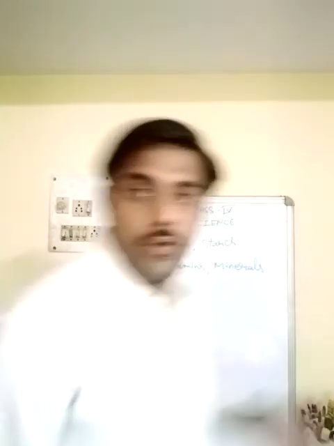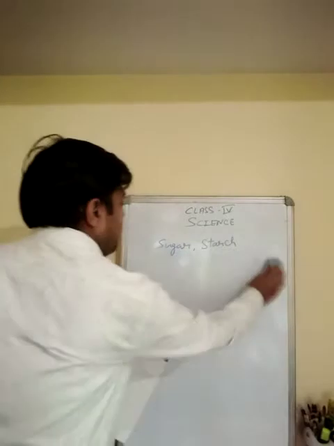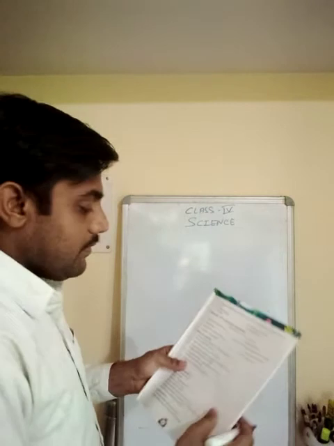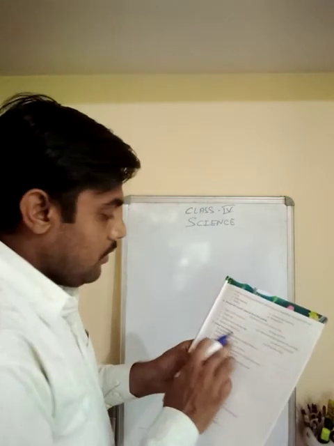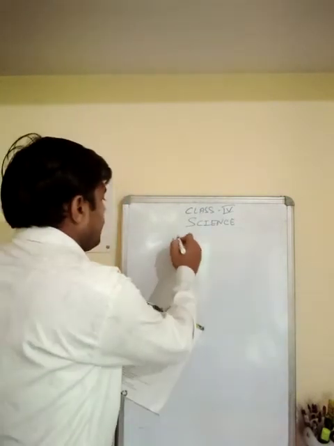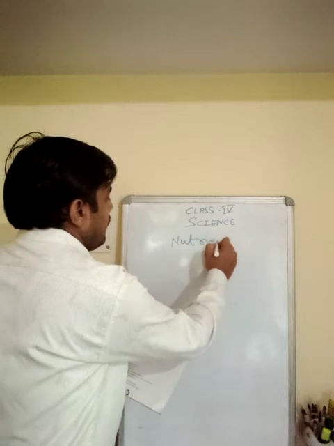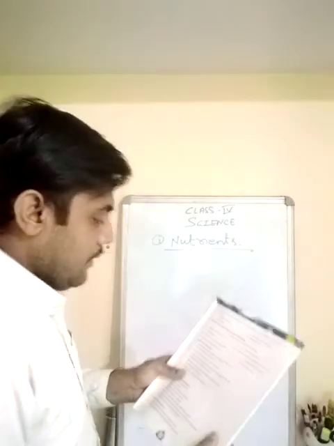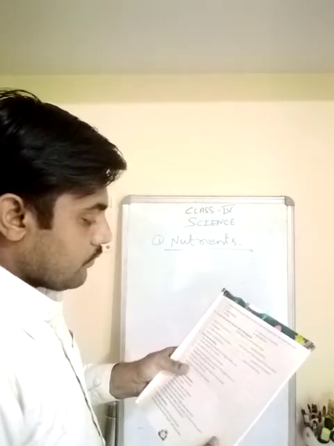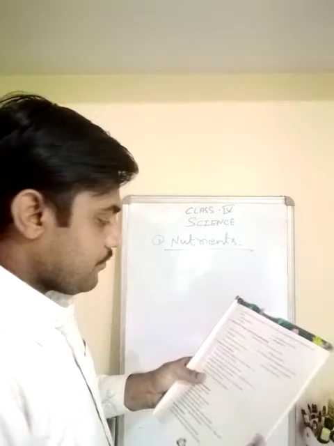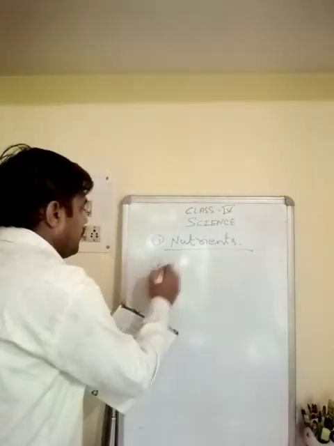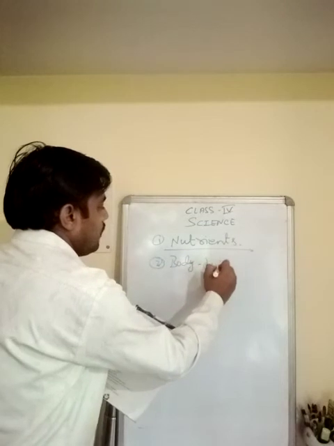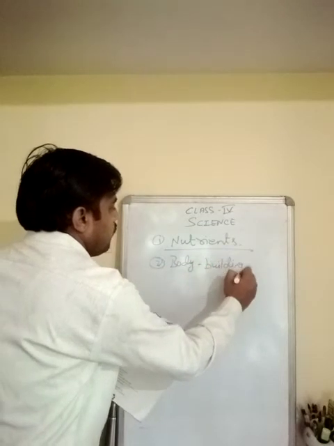Now name the following. I'm going to write here so that you'll not have spelling trouble. Number 1, the substances needed for energy, health, and proper growth of our body: nutrients. Next, foods that are rich source of protein: bodybuilding foods.